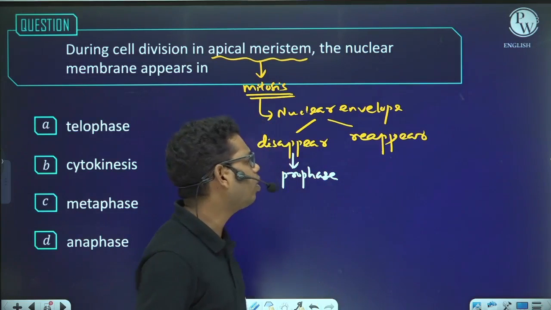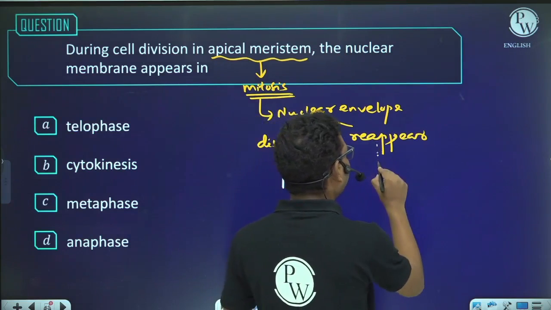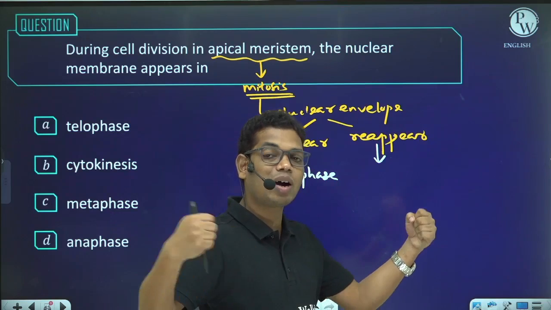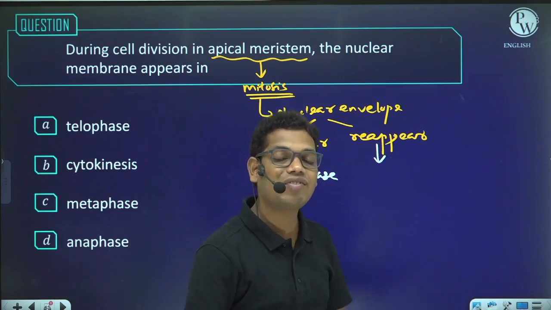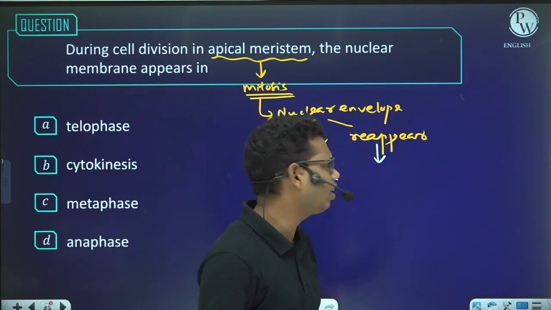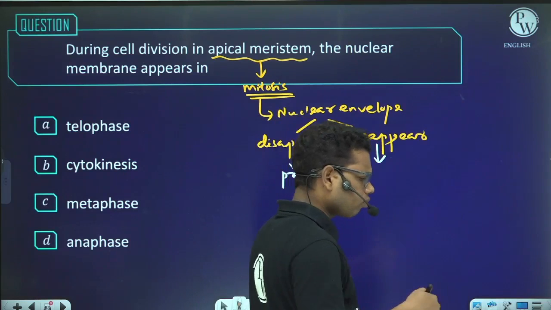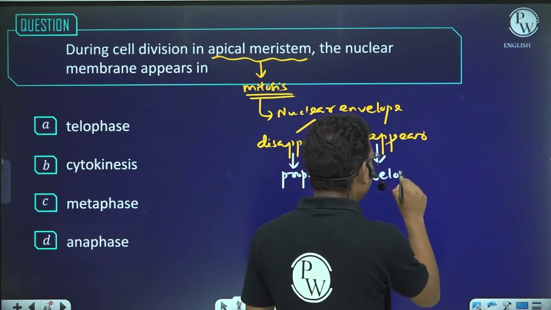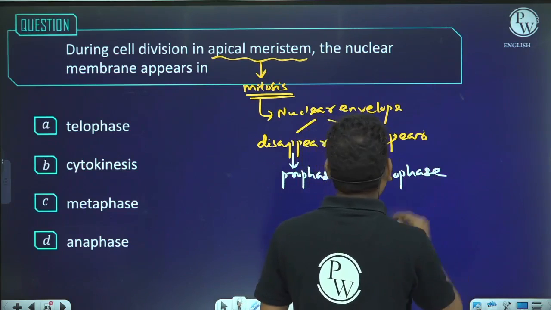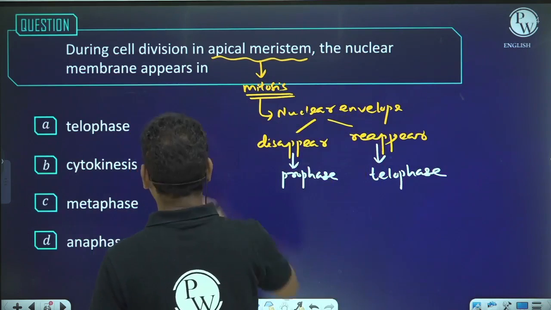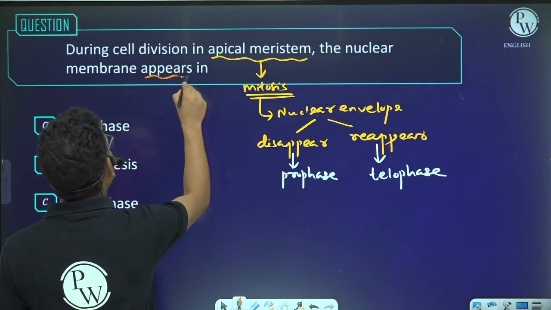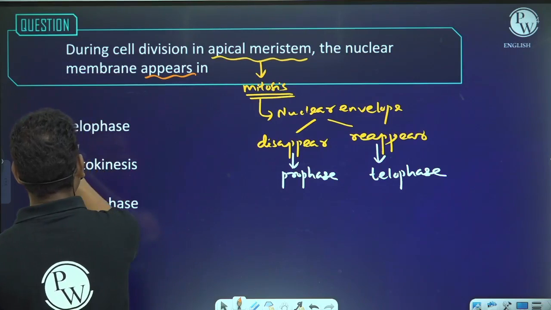And when will it reappear? Once the chromosomes have separated and reached the opposite poles, that means once the anaphase is completed and the telophase starts, in the telophase the nuclear membrane will reappear. So here it is asking in which phase the nuclear membrane appears. So it is the telophase.